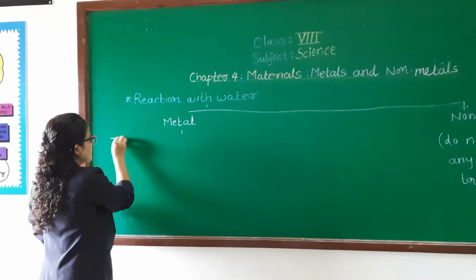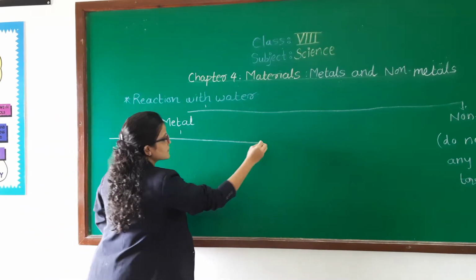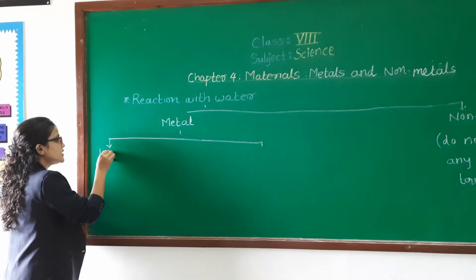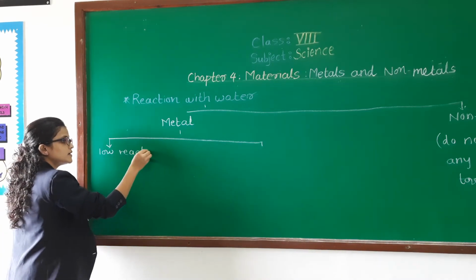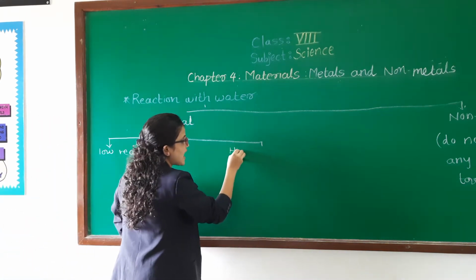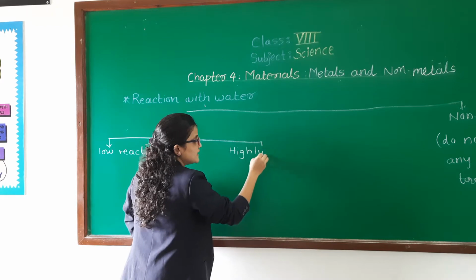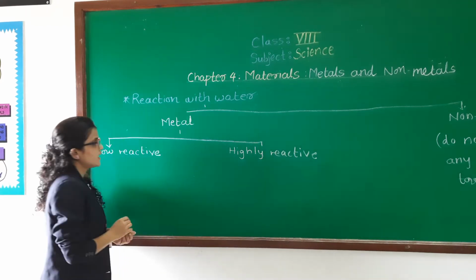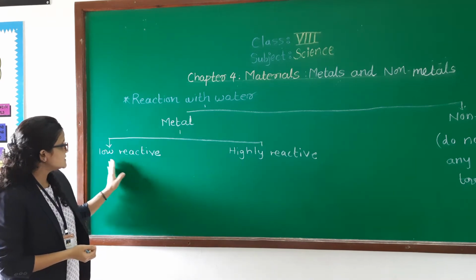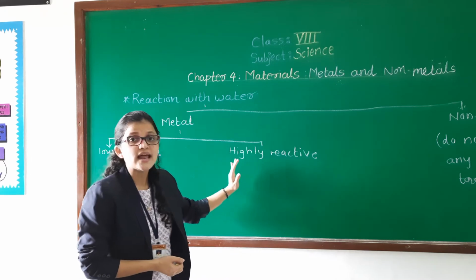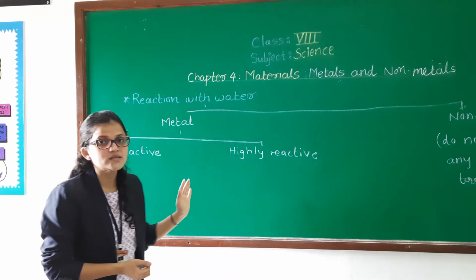For example, some metals are low reactive towards water and some metals are highly reactive towards water. I am just repeating: some metals are low reactive towards water and some metals are highly reactive towards water.